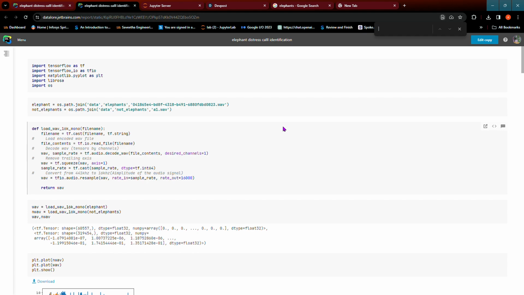So, what we're going to do is differentiate the elephant calls from a 24-hour 16 kilohertz audio dataset, extract those elephant distress calls and the background noises, and feed them into a convolutional neural network to train the model. So when we load the model and insert 24-hour 16 kilohertz audio files from an acoustic recorder, we can identify a potential distress call.